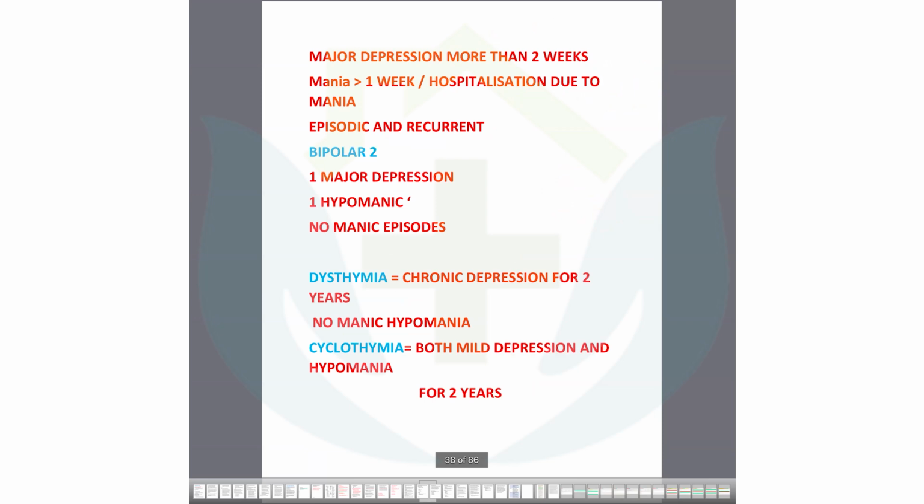You can understand this term if I draw the scale. Again, I am drawing this scale. Look at this. The scale has sad and happy. Sad means you are mildly depressed, then severely depressed, then you are in suicide tendency.